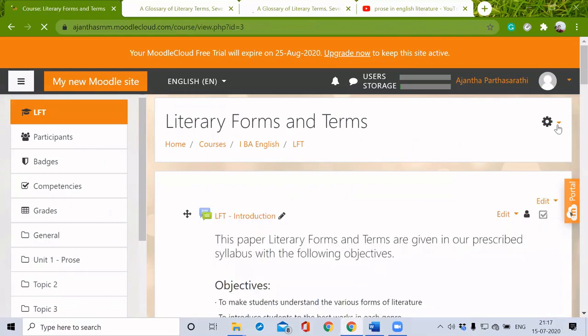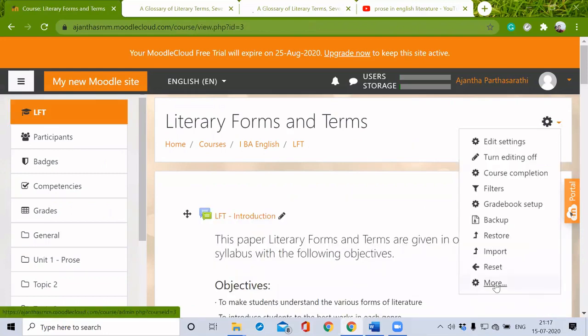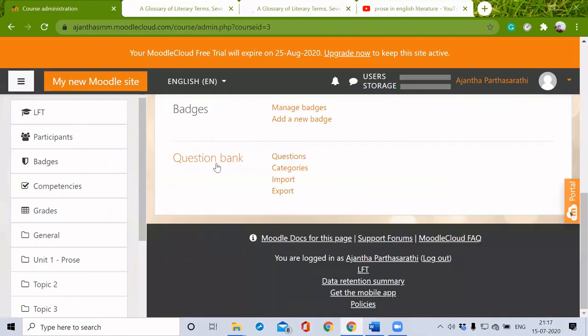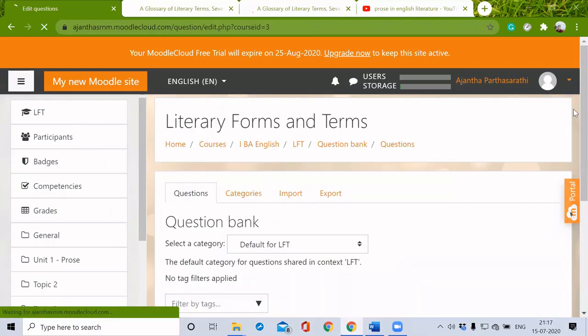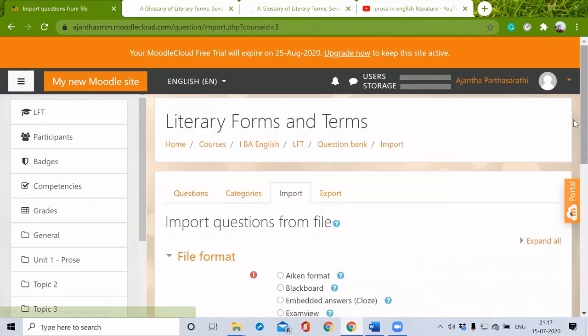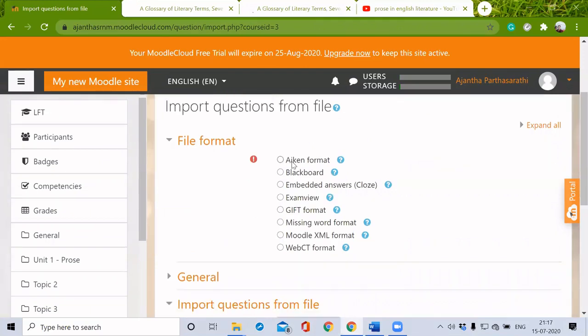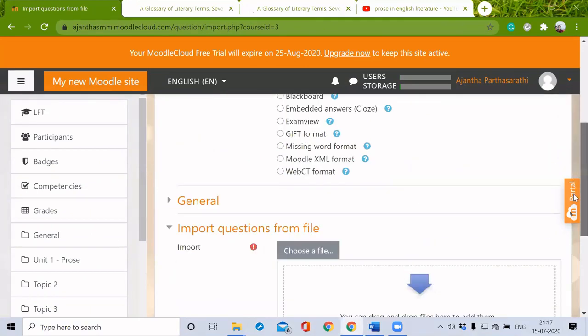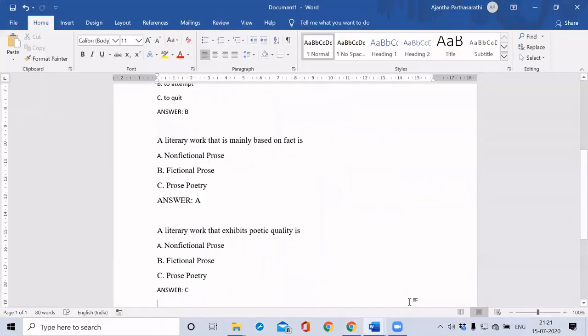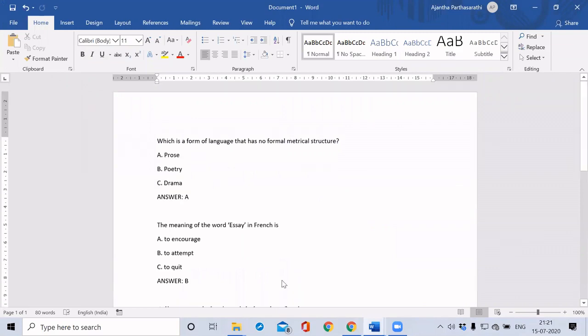Go to this home setting and click the settings here. Go more here. At the end of the page, we can see question bank. I'm just getting into these questions. So if I want to import some questions, I need a format. This one is Aiken format. So we have to import questions from the Word document here.